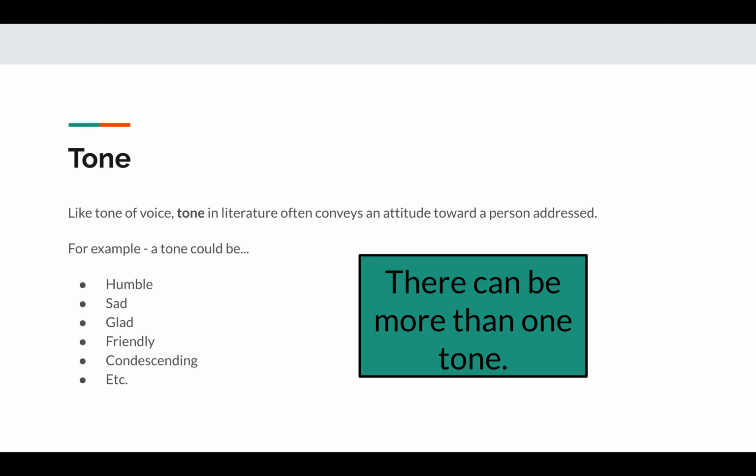And there can also be more than one tone in a poem. So someone could start off being very friendly and end up being very reflecting or respectful. They could also start the poem being very sad and towards the end turn it around and be glad. So there are more than one tone that you can see in a poem.